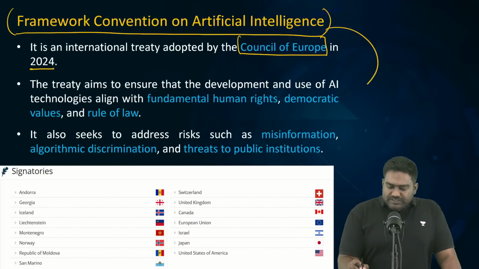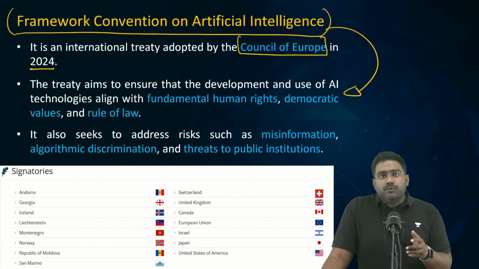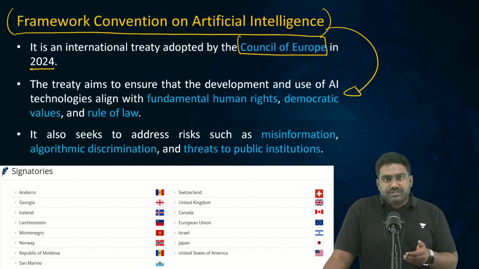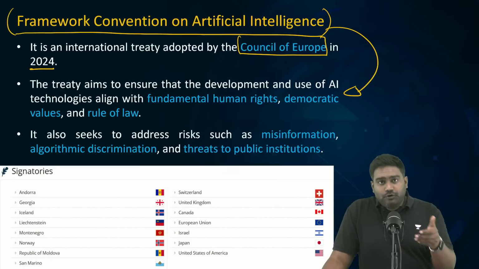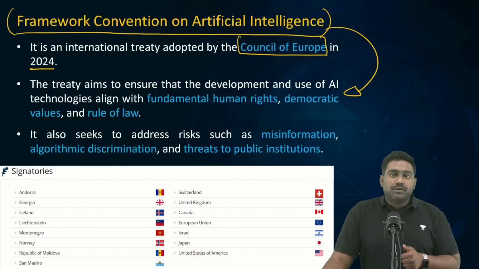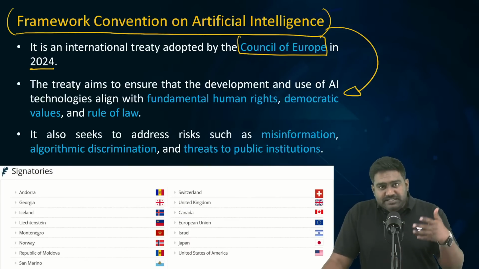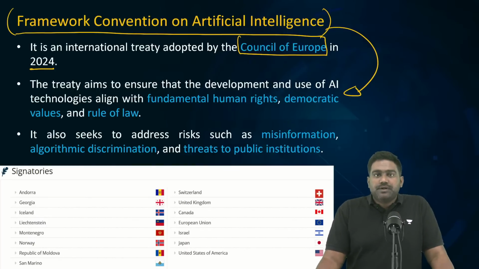Understood? So, what does this convention do? This convention is trying to regulate AI technologies, restrict harmful, dangerous AI technologies which can threaten human rights, which can disrupt democracies, which can undermine the very civilized nature of our societies.